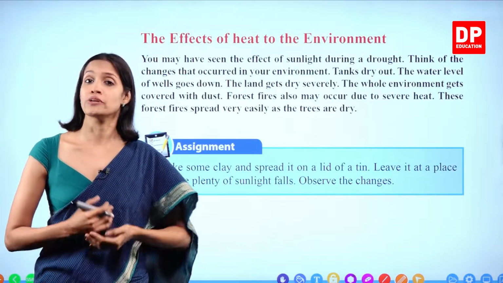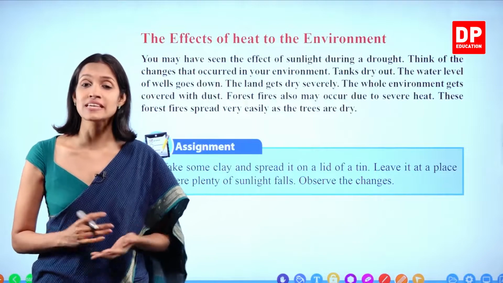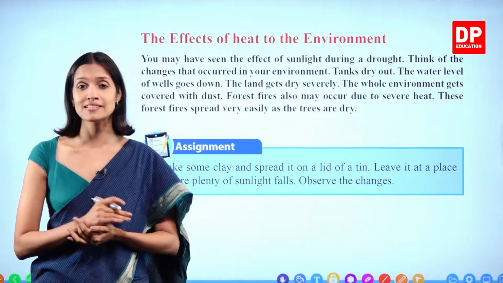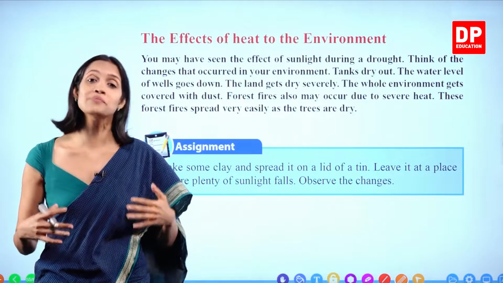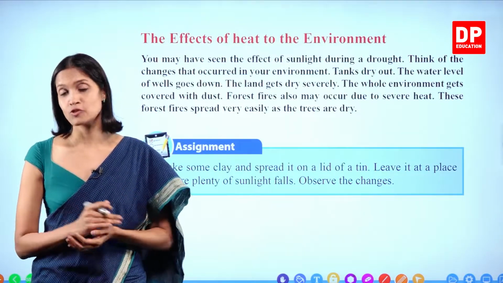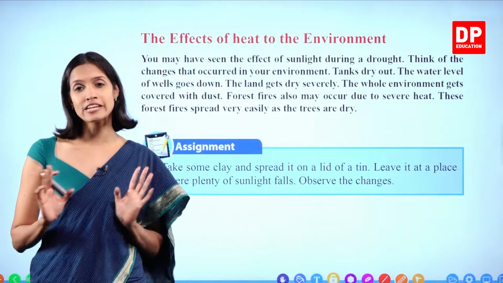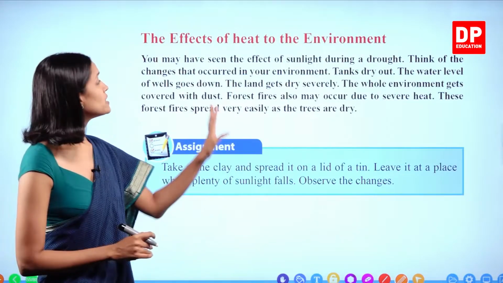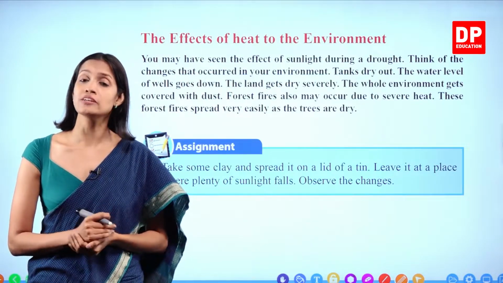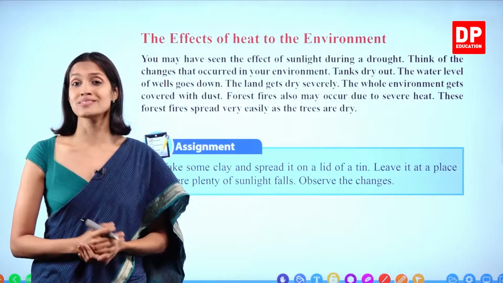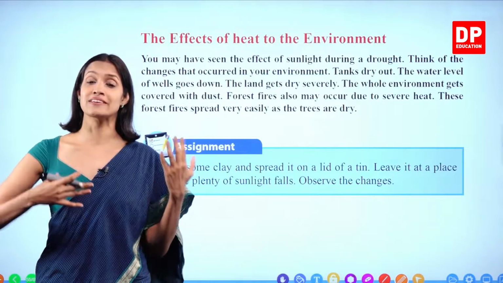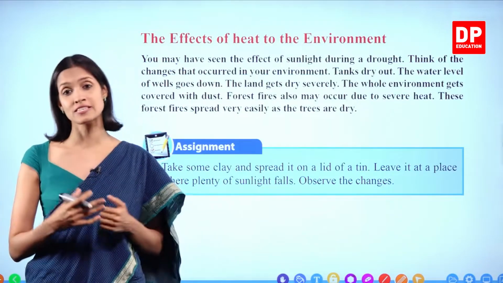You all know during the daytime, because of the sun's heat, the whole environment gets heated up. But different places of the environment get heated up at different levels. Okay, we did a small activity to study this as well, right? So in this chapter, we are going to learn the importance of heat towards the environment and how heat can affect the environment adversely.